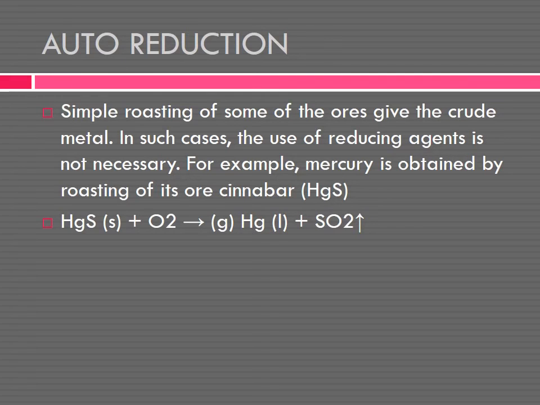Here two processes are involved. First, conversion of ore into oxides of metal, and further reduction of those metal oxides to elemental metals. Conversion of ore is further classified into roasting and calcination. In roasting, sulfide ore is taken and oxygen is applied, so a high supply of air is needed, and metal oxides are formed.